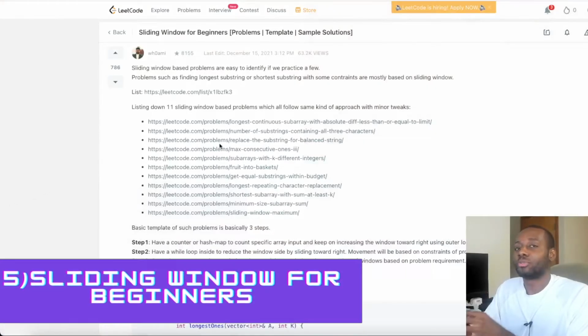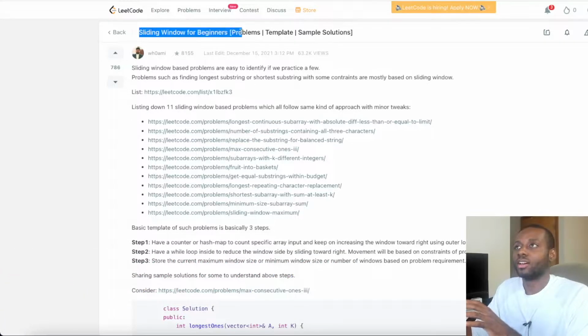So without further ado, guys, we're going to start with something easy. At number 5, we're going to have the sliding window. This guy I know is going to be part of a lot of my top 5s. You guys will see that.